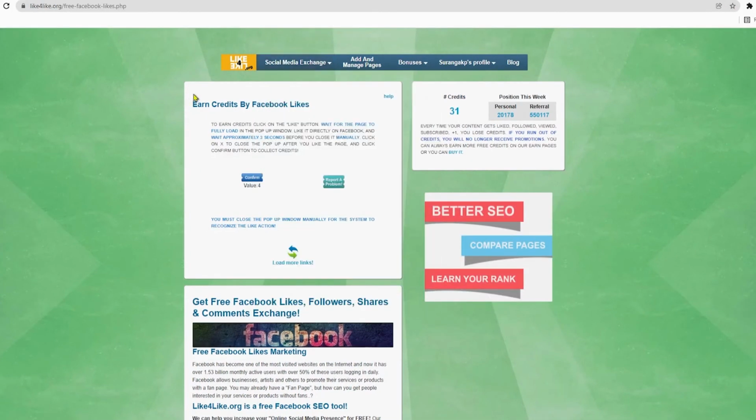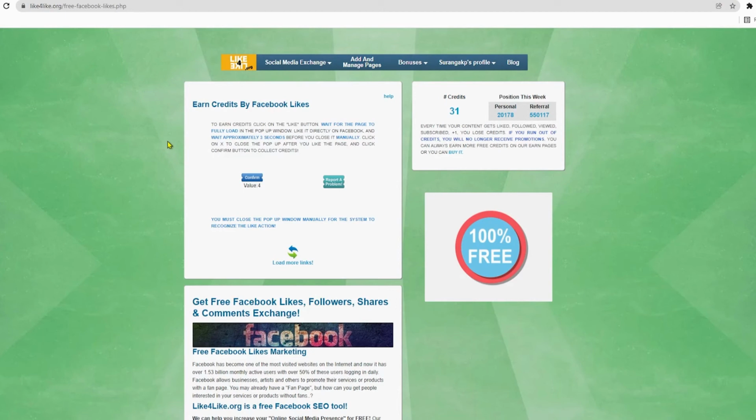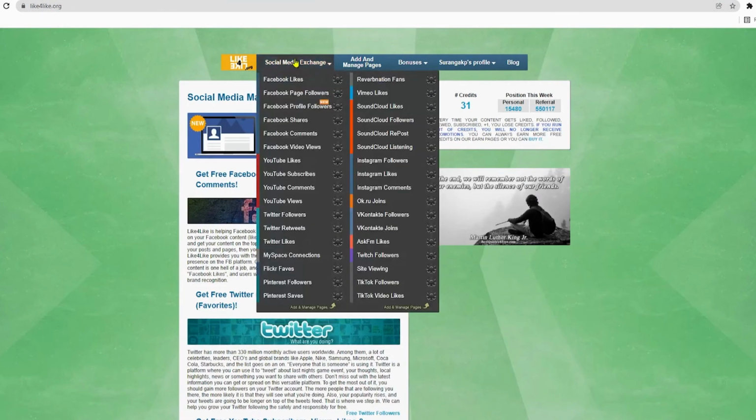Likeforlike.org is a social media exchange marketplace where you can like different Facebook posts, and in exchange, you will get credits which you can then exchange for other social media engagement. And that can actually be Facebook followers, shares, YouTube live subscribers, Instagram likes, followers, and so on and so forth. But we will be strictly focusing on Facebook shares, and you will see why.